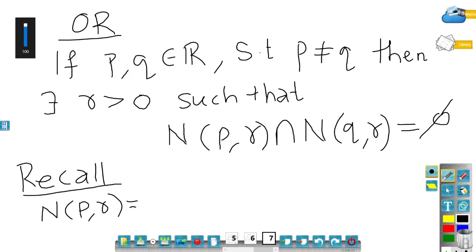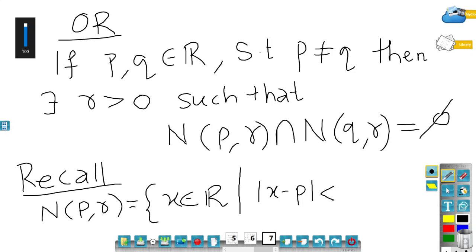The definition of N(P,R) is the set of all x belonging to R such that the distance between x and P is less than R. And we have already seen that this is the same as the interval (P minus R, P plus R).